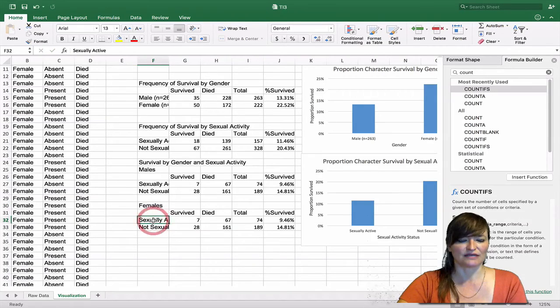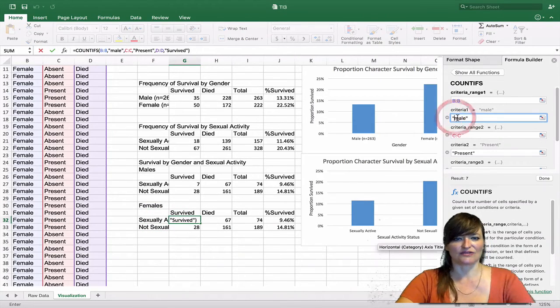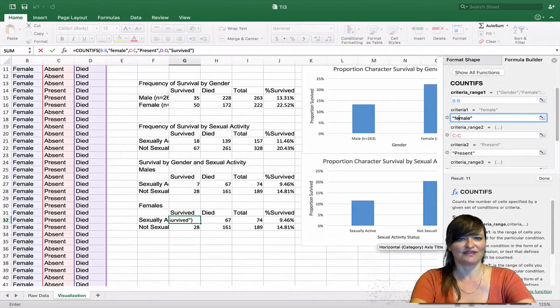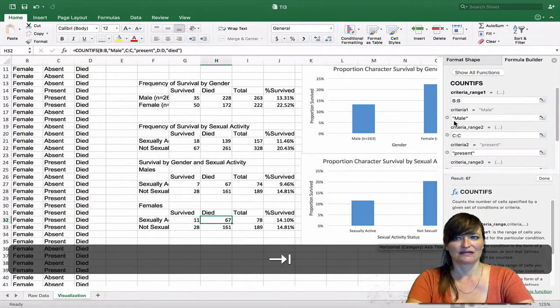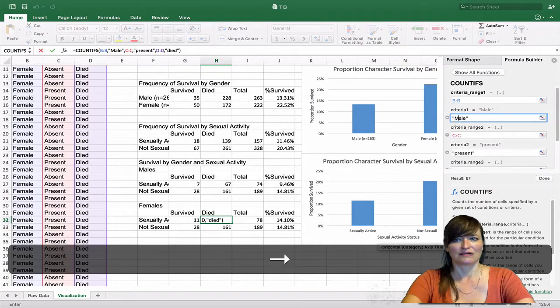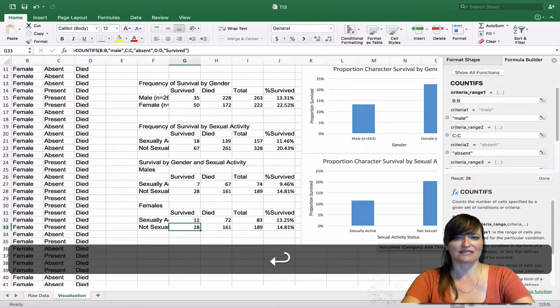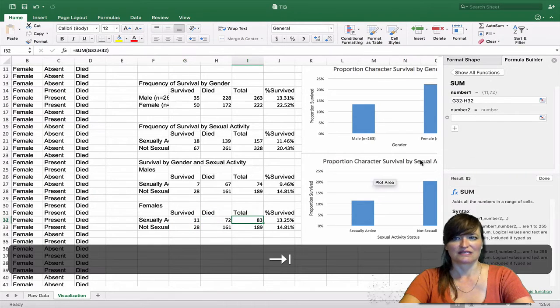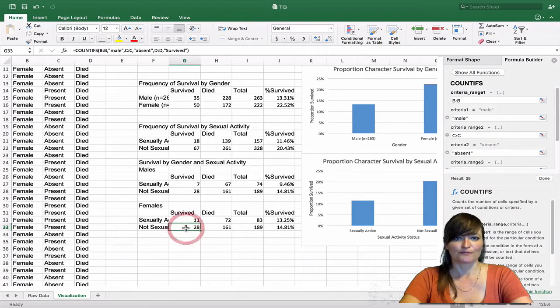So for the females, what are we going to need to do? Oh, we're going to need to add the letters phi for female. Enter accepts it. Tab takes you to the next one.